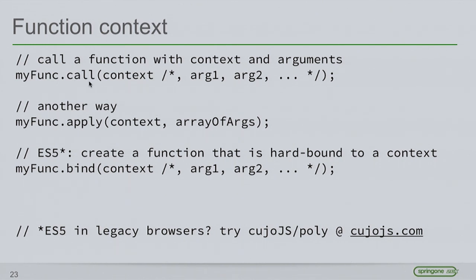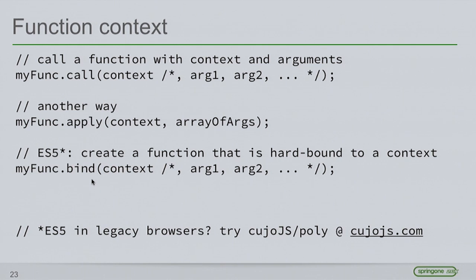I think this right here, the lack of knowledge that this existed was the number one misuse of the eval statement in JavaScript. So another convenience function is the apply, which works exactly the same. You give it a context, but instead of supplying the arguments directly in the parameter list, you give it an array of the arguments.